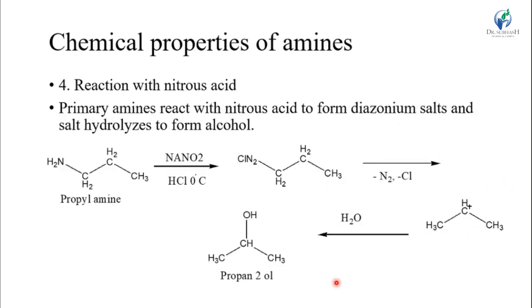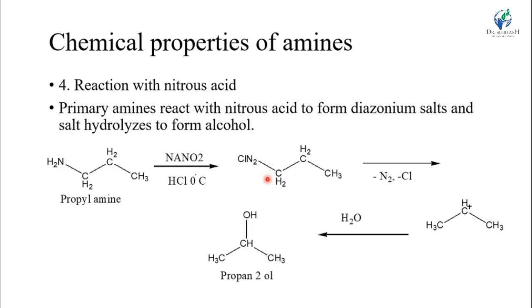Then fourth reaction: primary amine reacts with nitrous acid to form the diazonium salt, and the salt is hydrolyzed to form the alcohol. Here two reactions follow. First, propyl amine makes the diazonium salt in the presence of NaNO2, sodium nitrite, with HCl also, at 0 degree temperature.